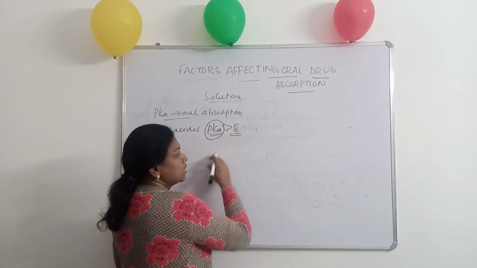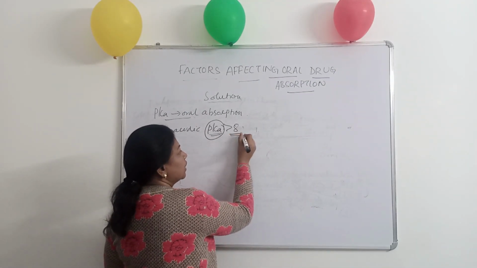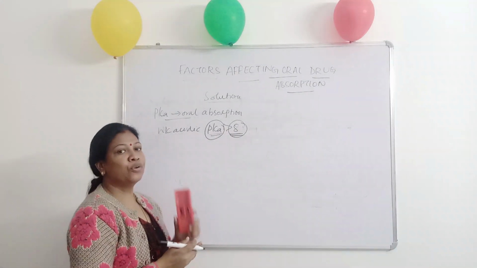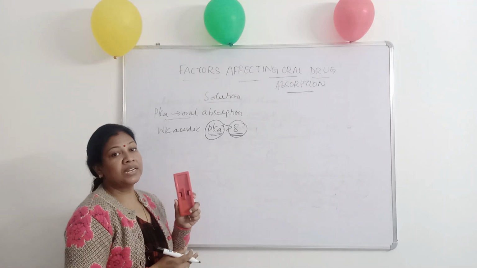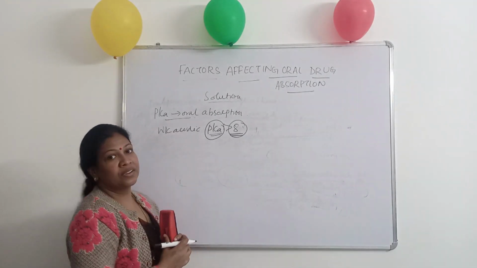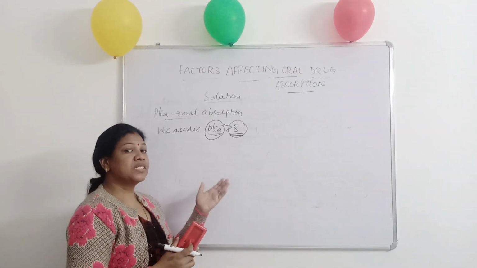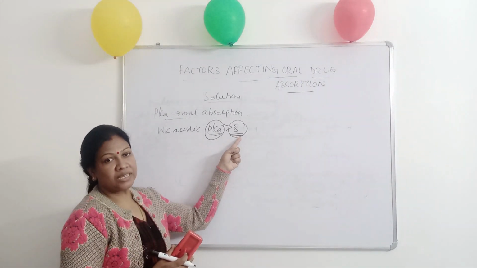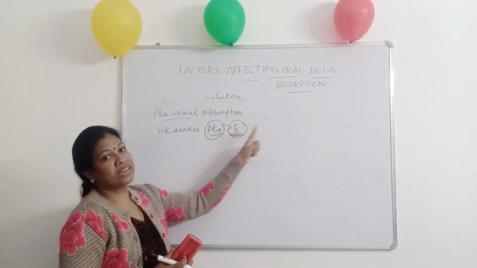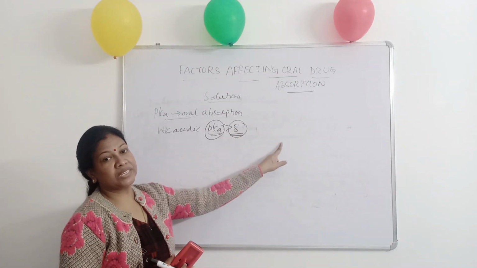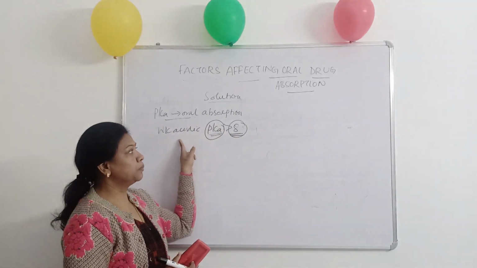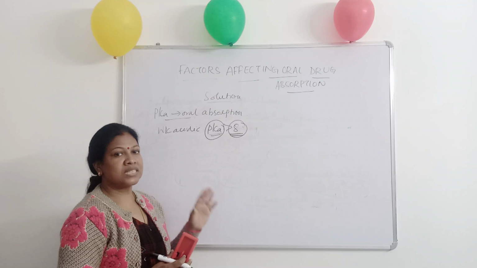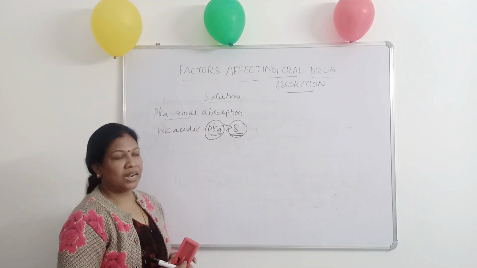That is, when it is placed in different pH, the drug gets ionized at pH 8. Before 8, the drug will be in unionized state in case of a weak acid. In the reverse case, if a weak base has a pKa around 8, it will have ionization after pH 8, but before pH 8 it will be in ionized state. So in acidic environment, they will be in ionized state.